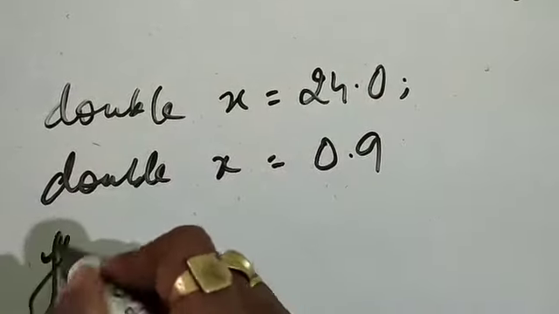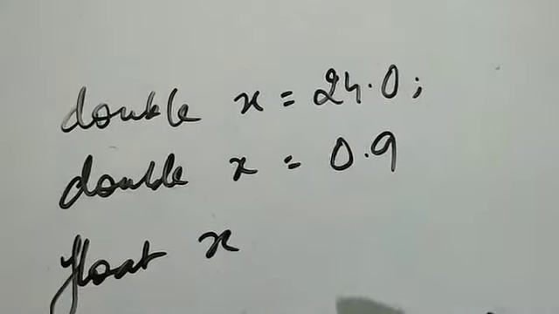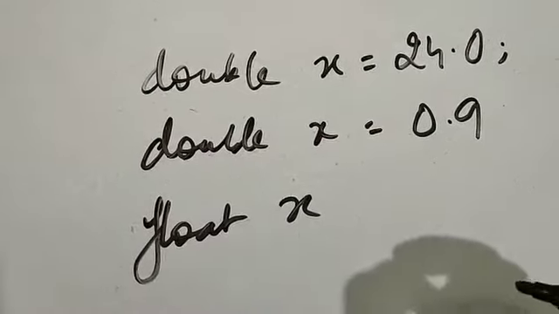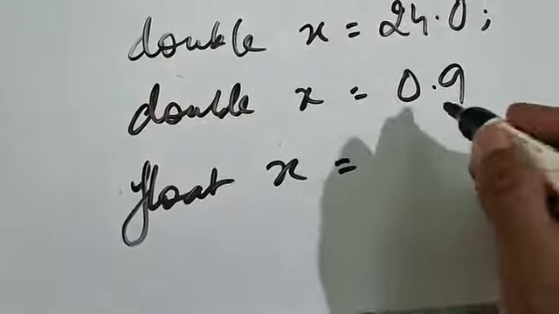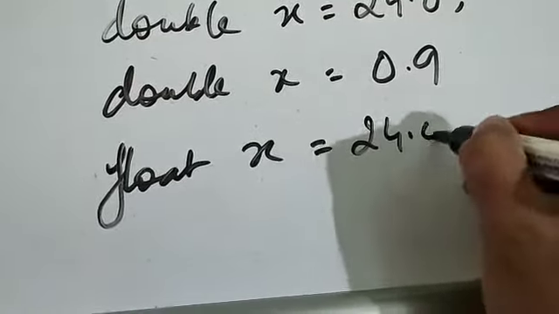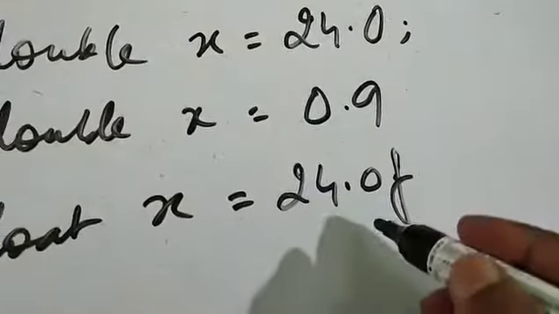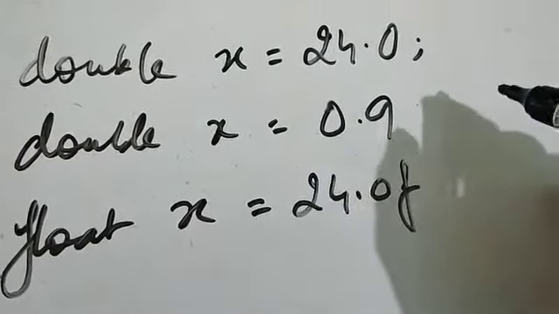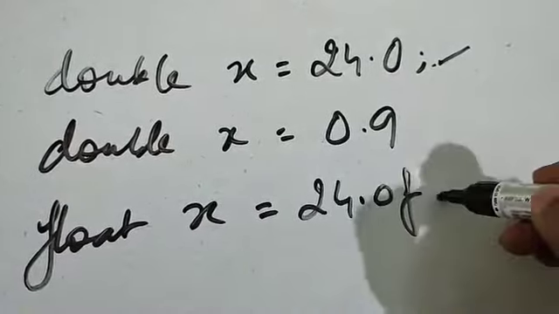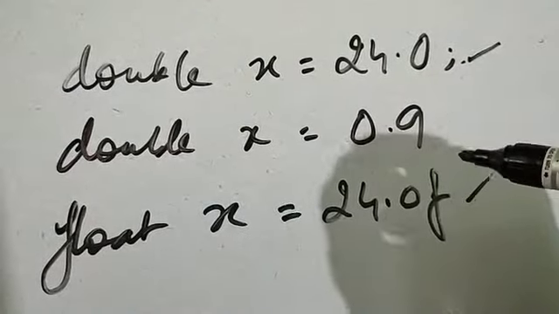If I am writing float x, please remember it is also a fractional type, but in this case, if I am writing 24.0, I should be writing either a small f or a capital F. Please remember there is a difference between double and float, because double has a higher storage capacity.